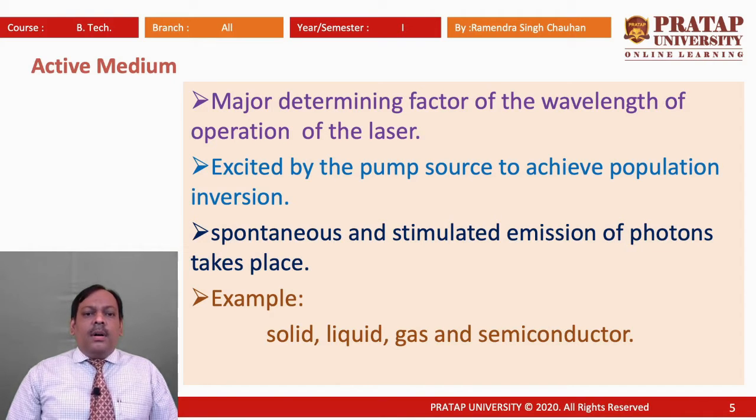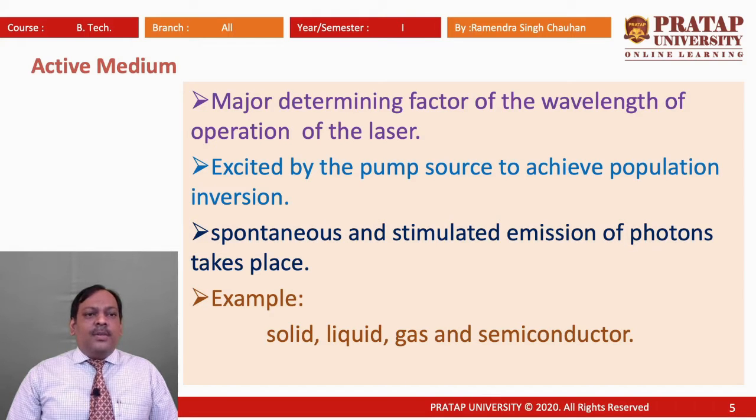Now, any active medium is excited by a pump source to achieve population inversion. Here in active medium, spontaneous and stimulated emission of photons take place. In the beginning, spontaneous emission takes place, and later on stimulated emission of photons takes place. How it happens, we will take up in the third component, that is optical resonator cavity.